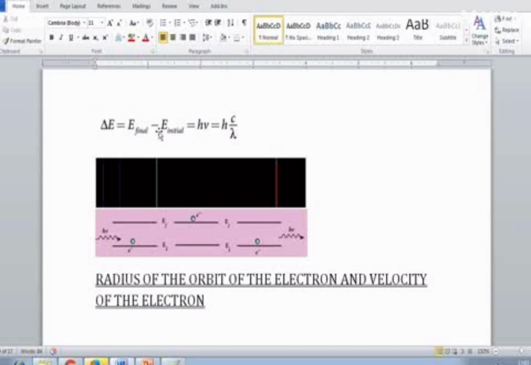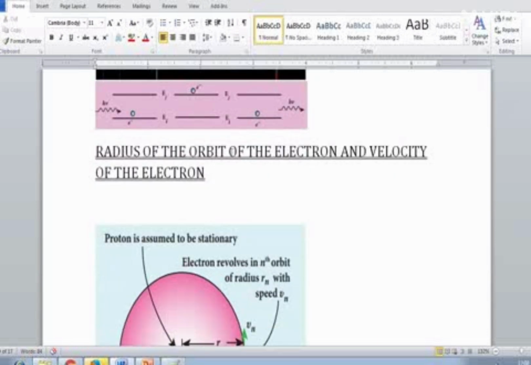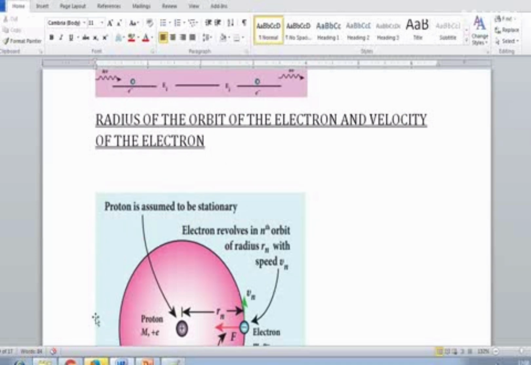So E final minus E initial, that is the electron in the final state minus the initial state. The change in energy is h mu, that is the radiated energy h mu. That is the difference between the two orbitals or the two energy levels of the electron. Instead of mu you can write c by lambda. You know the relation, the formula is c equal to mu lambda, so mu equal to c by lambda. So we are writing here h into c by lambda.